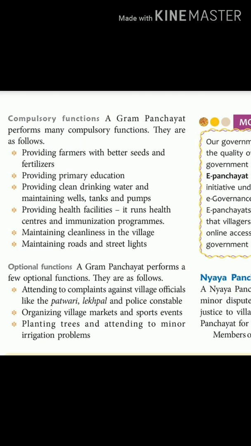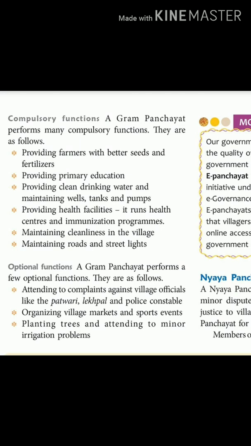They are as follows. Attending to complaints against village officials like the Patwari, Lekpal and police constable. Please underline these lines. And these officials, Patwari, Lekpal and police constable, are village officials. So you can get some question like give examples of village officials. You can put a question there. Give examples of village officials. You can answer Patwari, Lekpal and police constable.